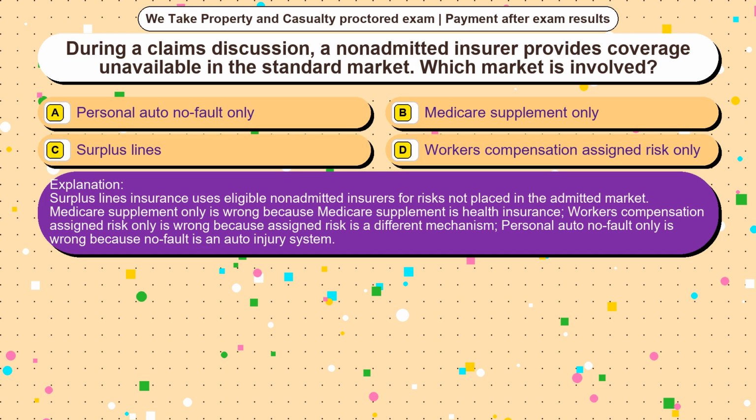Surplus lines insurance uses eligible non-admitted insurers for risks not placed in the admitted market. Medicare supplement only is wrong because Medicare supplement is health insurance. Workers' compensation assigned risk only is wrong because assigned risk is a different mechanism. Personal auto no fault only is wrong because no fault is an auto injury system.